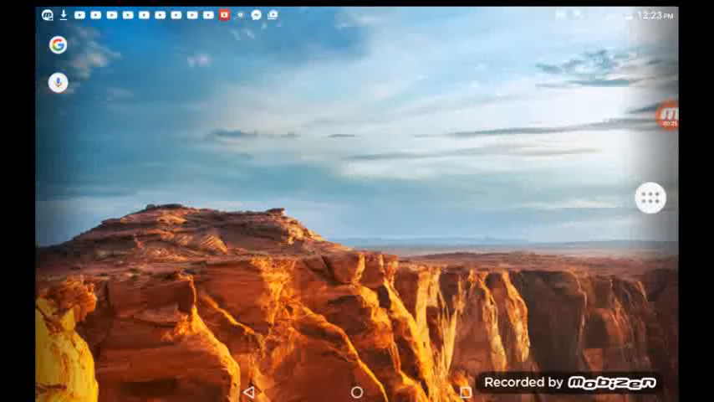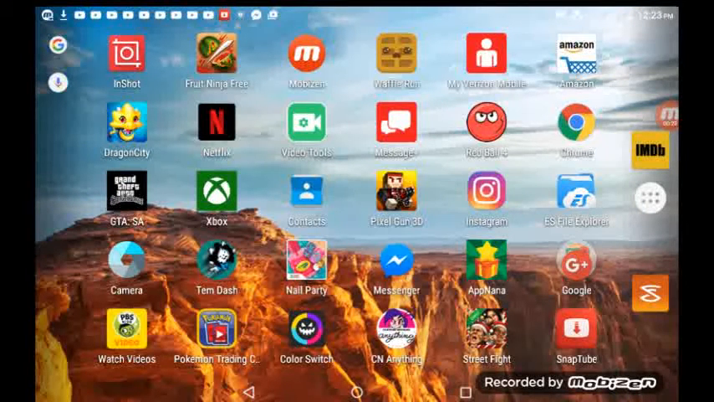you need to download an app called Mobizen. It's the one right here, on the left of Waffle Run. You also need an app called InShot, which is left of Fruit Ninja, if you can see it. And those are pretty much the two apps you need, I think.